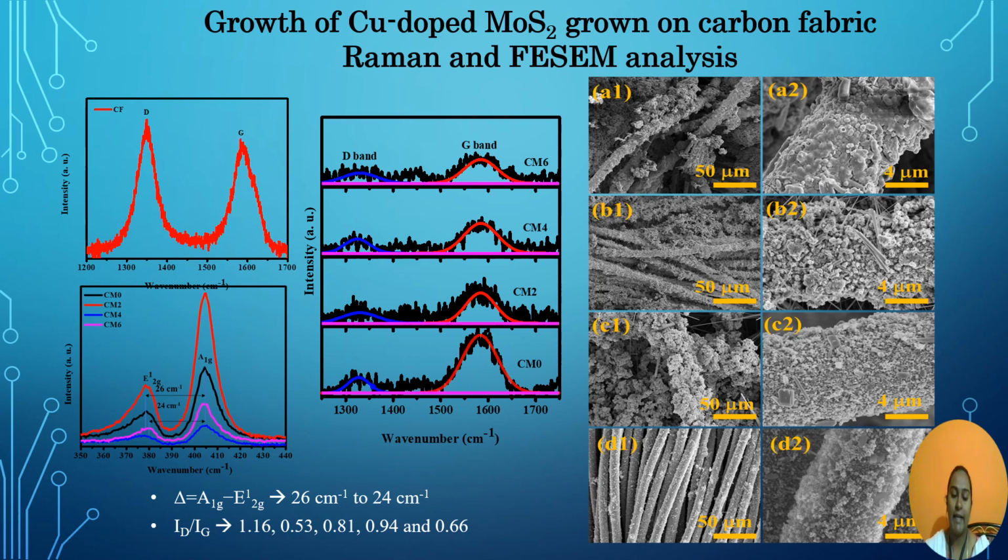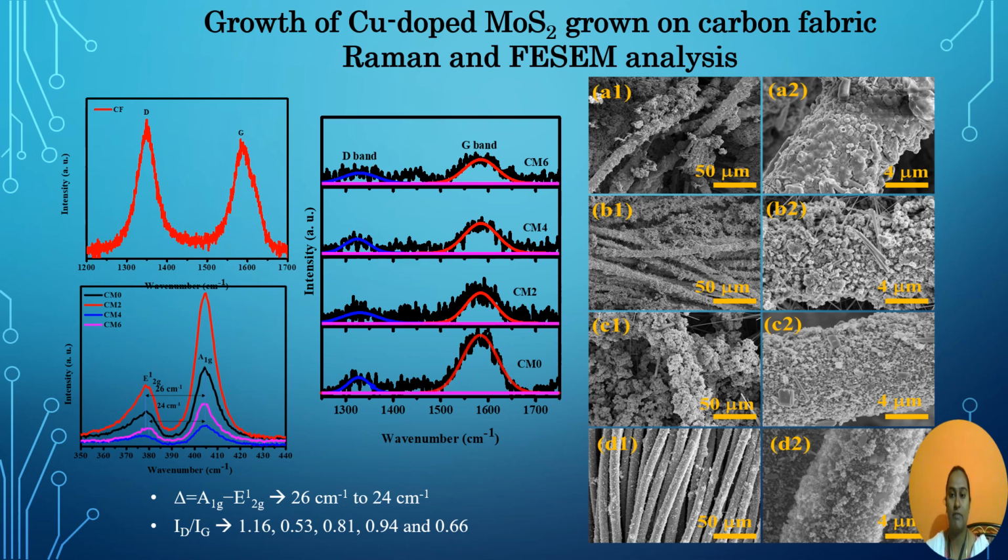We have also calculated the frequency difference between E1g mode and A1g mode, and it was varying between 26 centimeter inverse to 24 centimeter inverse. This result shows that few layers of MoS2 have been grown on carbon fabric. Further, using the Raman analysis, we have calculated the ID by IG ratio, where it was 1.16, 0.53, 0.81, 0.94 and 0.66 for the respective samples.